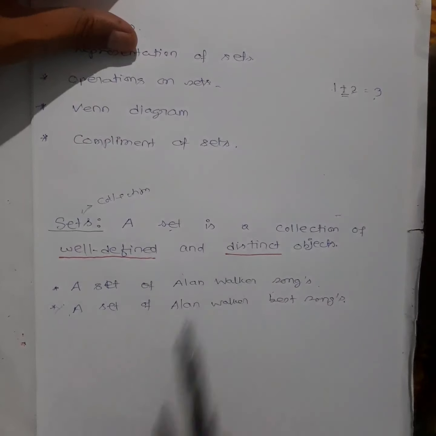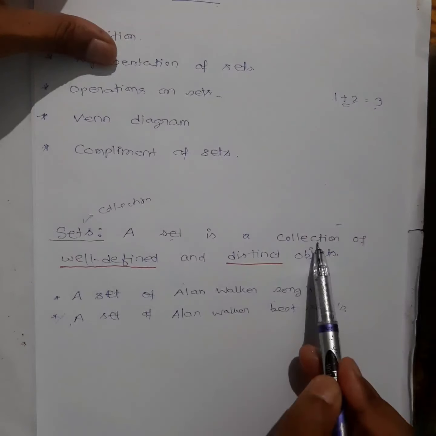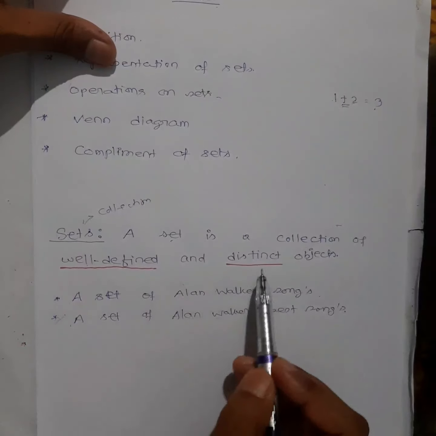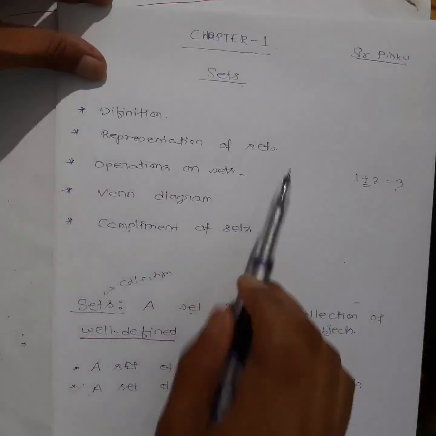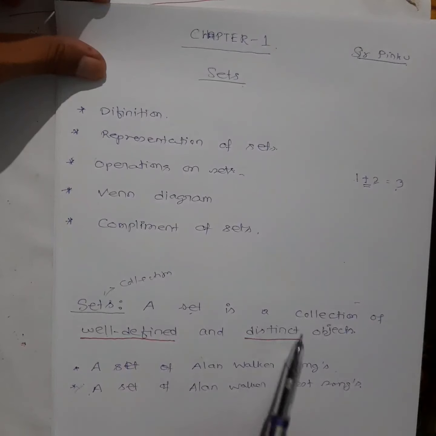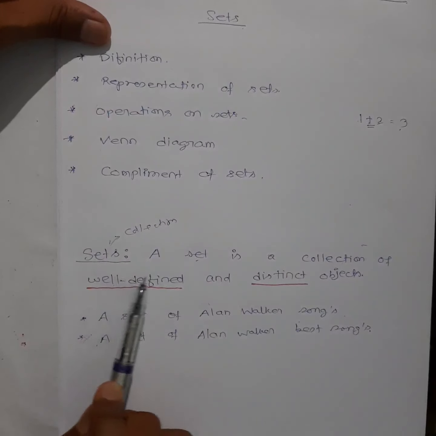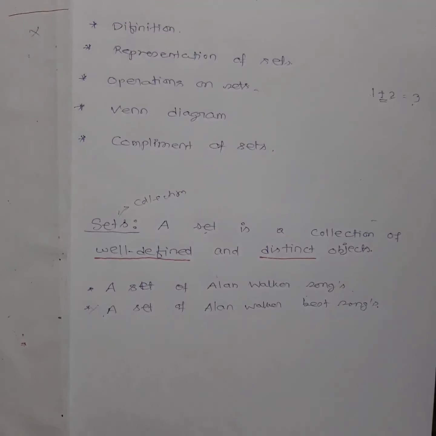Now what is the meaning of this? I will give you an example and explain by that only. A collection of well defined and distinct objects. Concentrate on these two words. The word distinct I will explain when you learn how to represent sets, then we will know what this distinct means. So first we will concentrate on well defined, a collection of well defined objects. So see here, what does this mean?